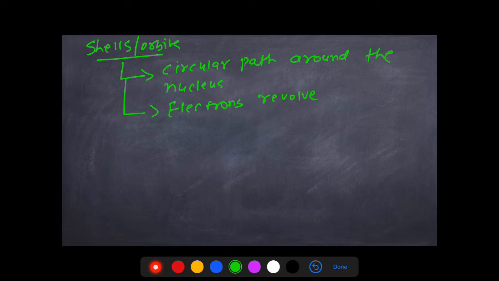There's one difference between the solar system and the atomic structure, which is that in the solar system, we know there is just one planet on one orbit. But in an atom, one orbit can have more than one electron, right? We'll see that very soon. For now, remember that this is the point where the solar system and the atomic structure differ. There's one more difference: a solar system or a galaxy will have a finite number of shells, but in an atom, there can be an infinite number of shells. Let's keep that in mind.